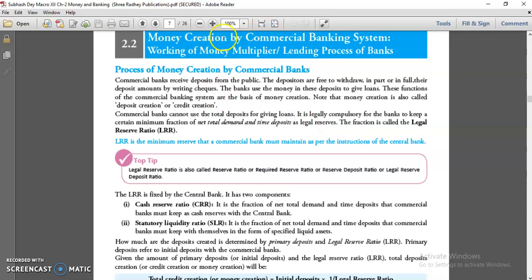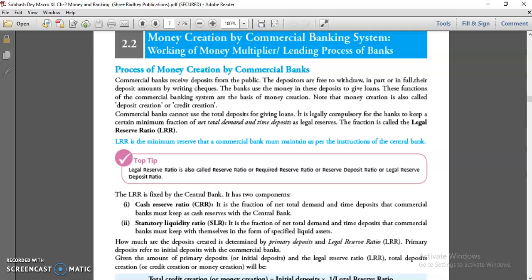Let's do this again. Process of money creation by commercial banks. I told you that commercial banks receive deposits from the public and the depositors are free to withdraw in part or in full their deposit amounts by writing checks. This we did earlier. So whatever deposits commercial banks received, they used for issuing loans. But there is a restriction on commercial banks that the bank cannot use the whole amount for issuing loans.